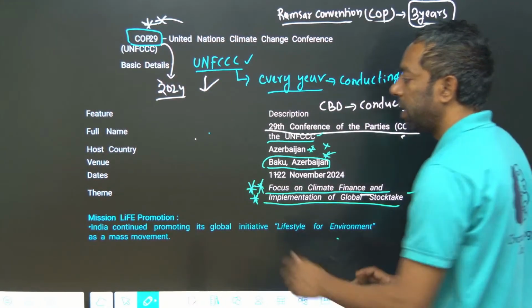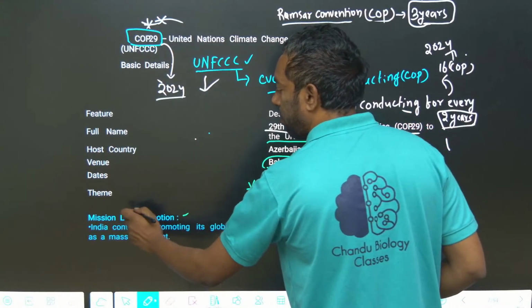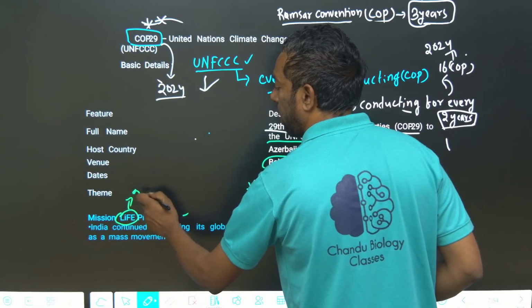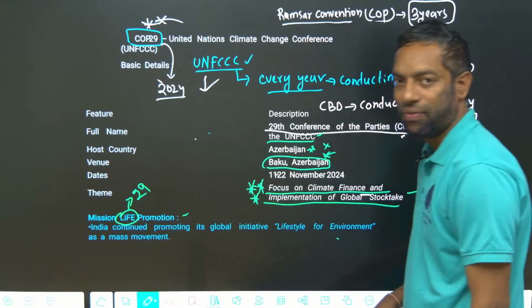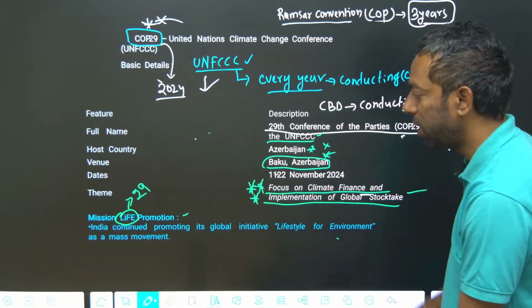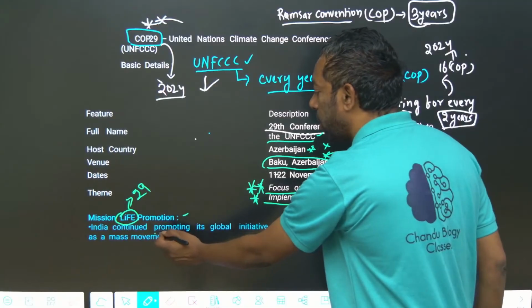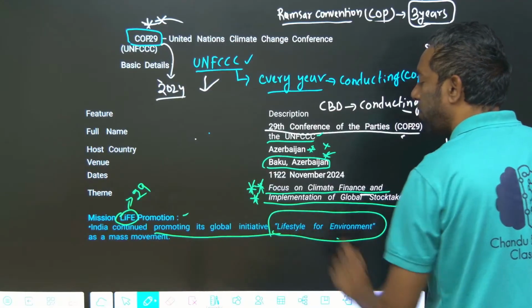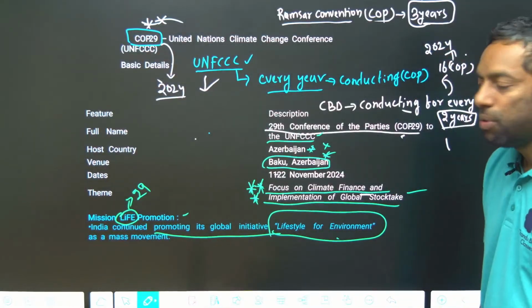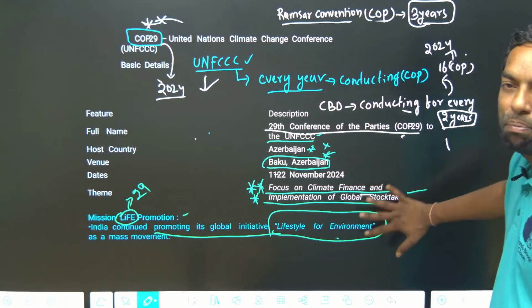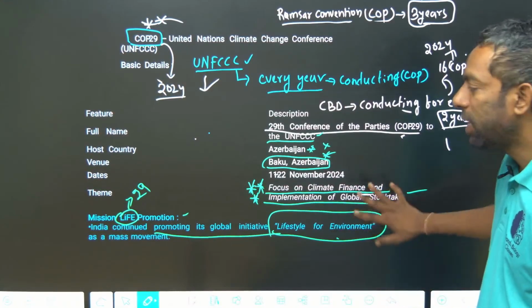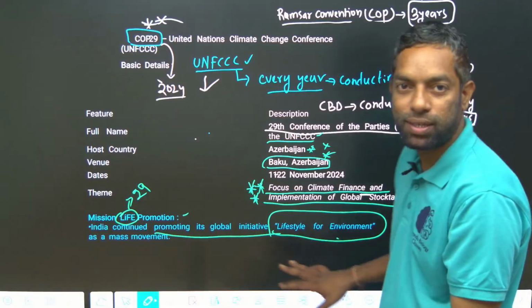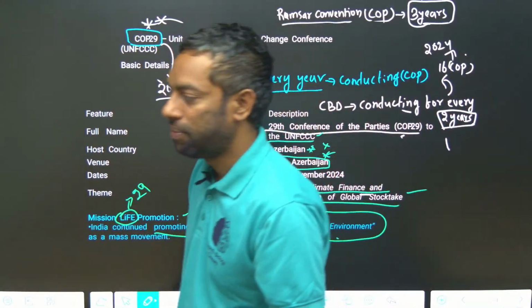India promoted LiFE at COP29. They developed LiFE in COP29, which is also important from the exam point of view. India continues promoting a global initiative, Lifestyle for Environment, as a movement. This is the most important for the upcoming exam, guys, just focus on it once.